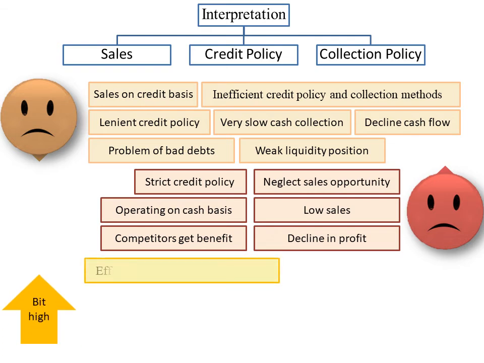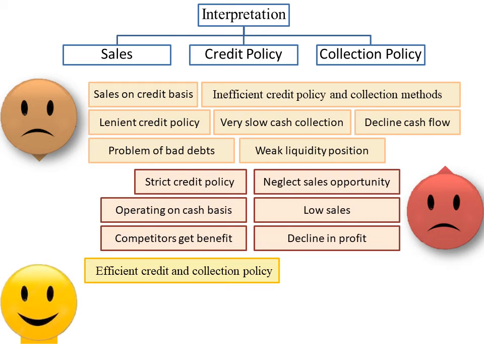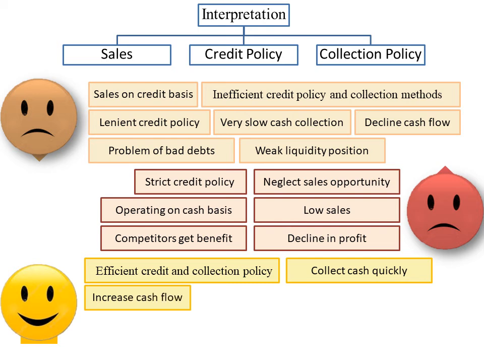Now this ratio is considered as satisfactory or better or superb if it is exactly as per industry norms or little bit higher than industry norms, because it indicates that firm is able to collect cash quickly from debtors, which in turn helps to increase cash flow.